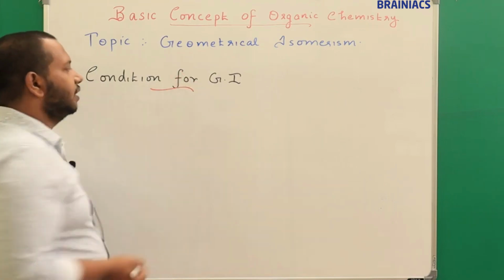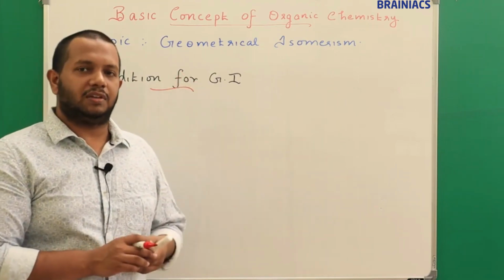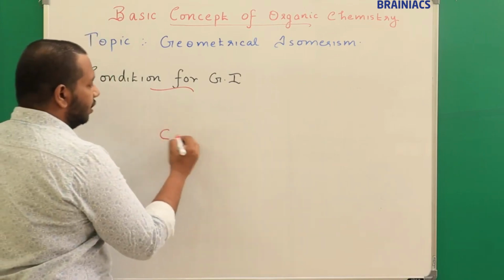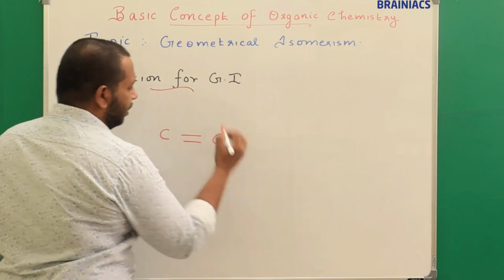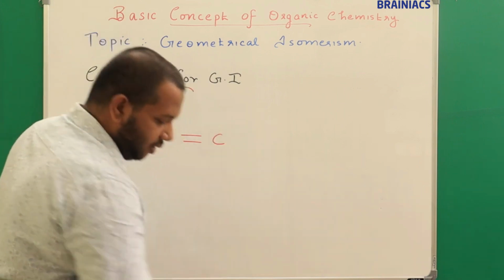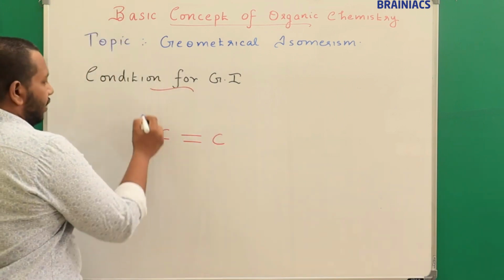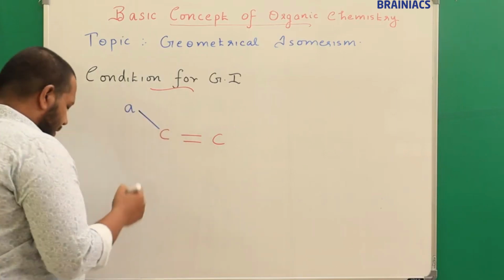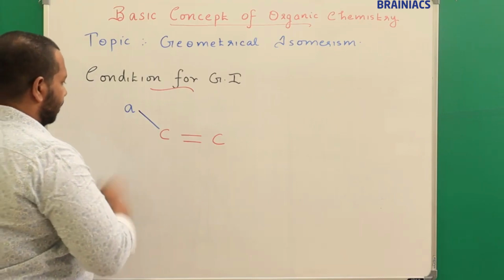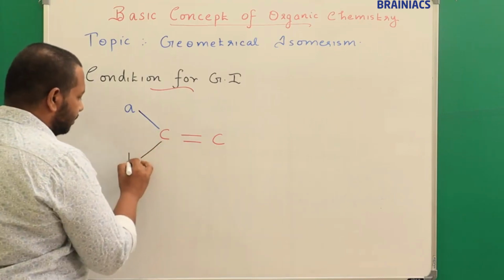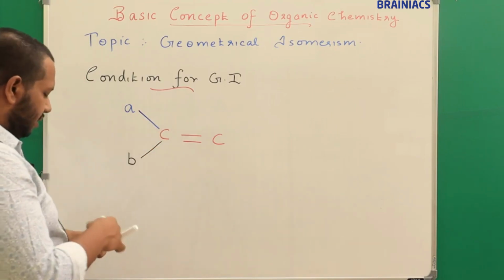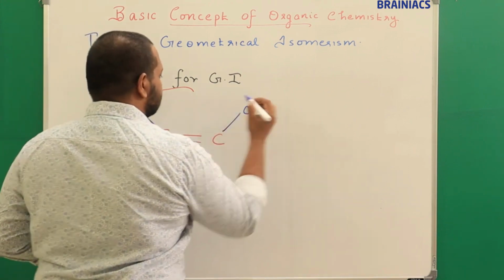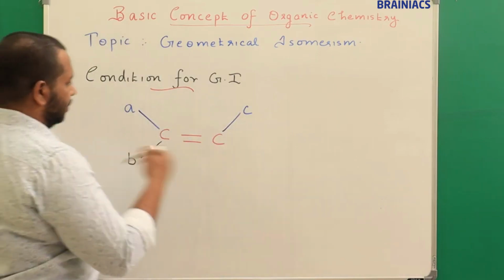I will explain the condition first with an example, then it will be easy to understand actually. So let me draw a compound here, C double bond C. I will use different colors for your understanding. You can see here A is connected here. Then I will use another color here, B is connected here. Then I will use C here. Then I will use D here.